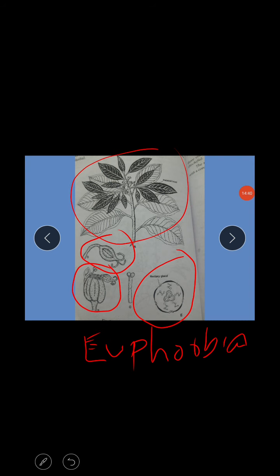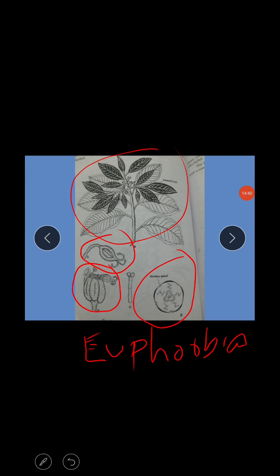Okay, so Euphorbiaceae is the largest family, representing 300 genera and 5,000 species. The second point is that the family members show a cosmopolitan distribution.